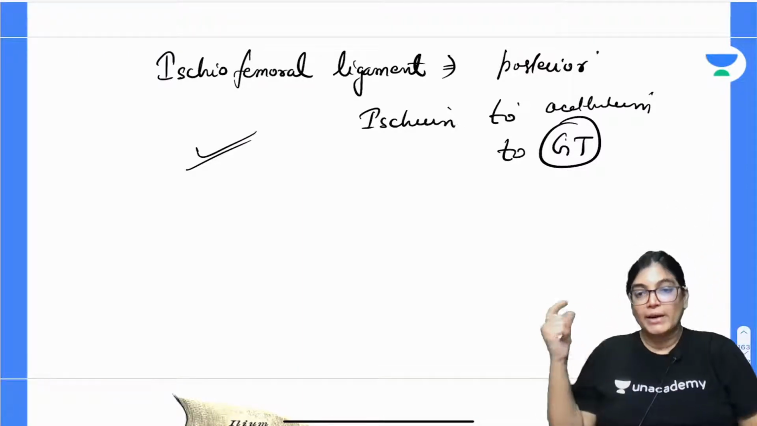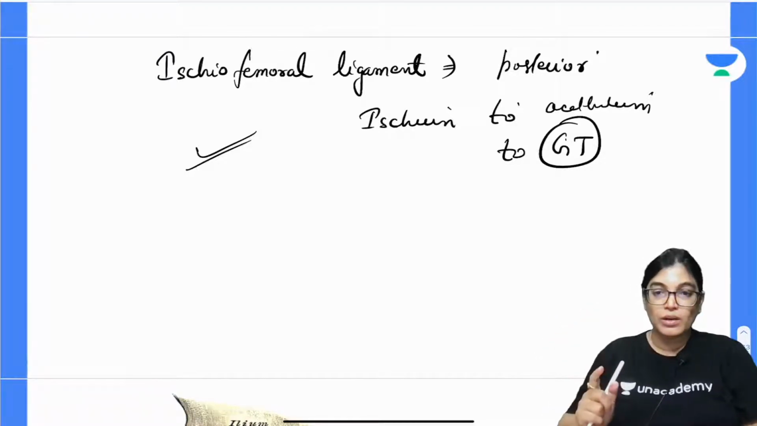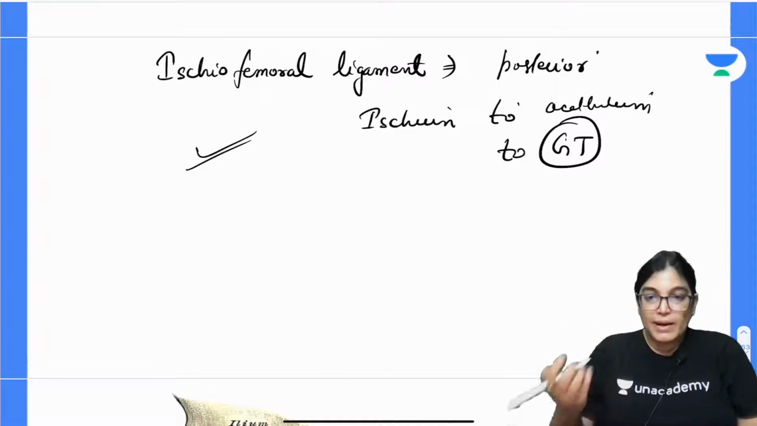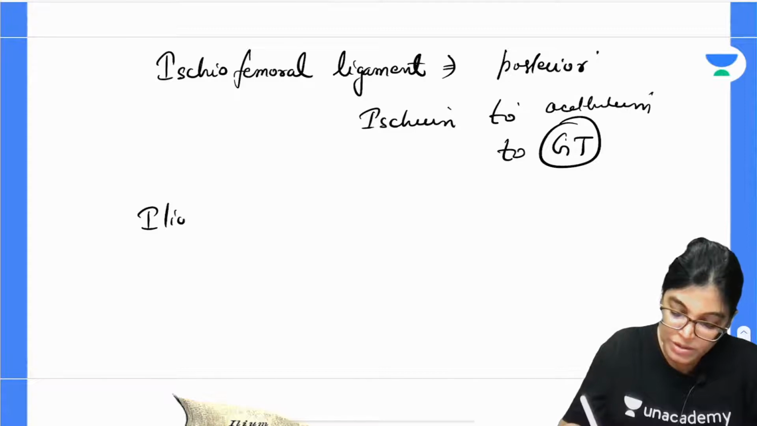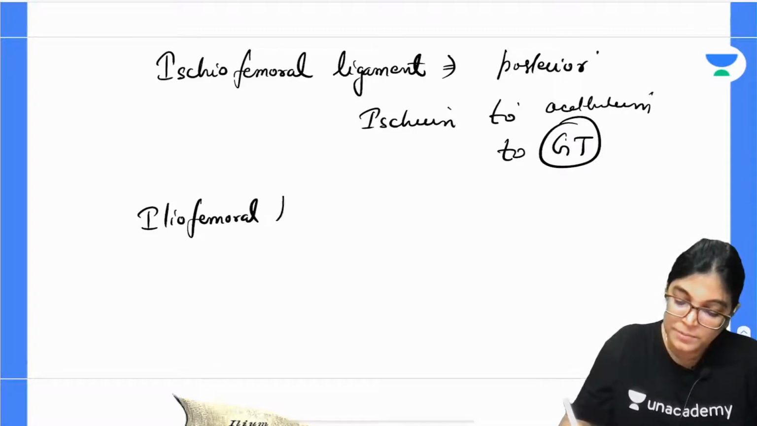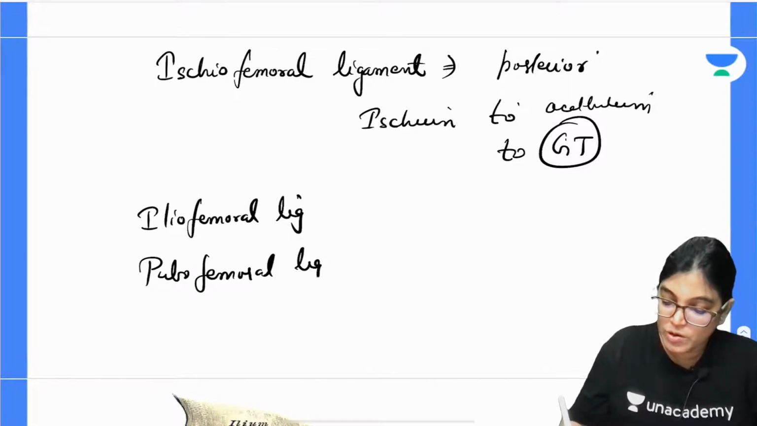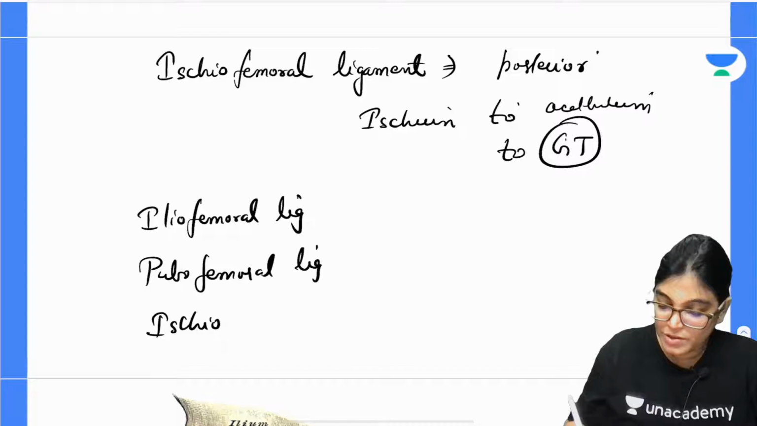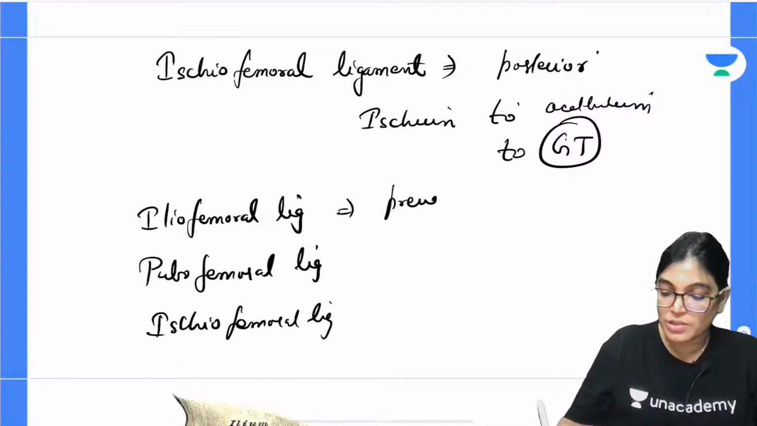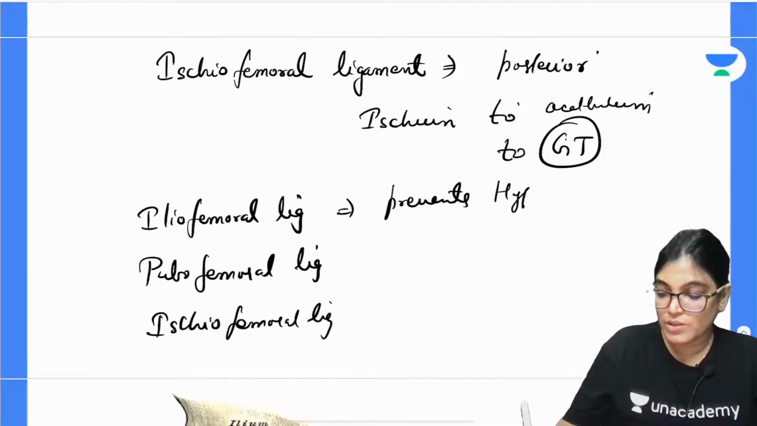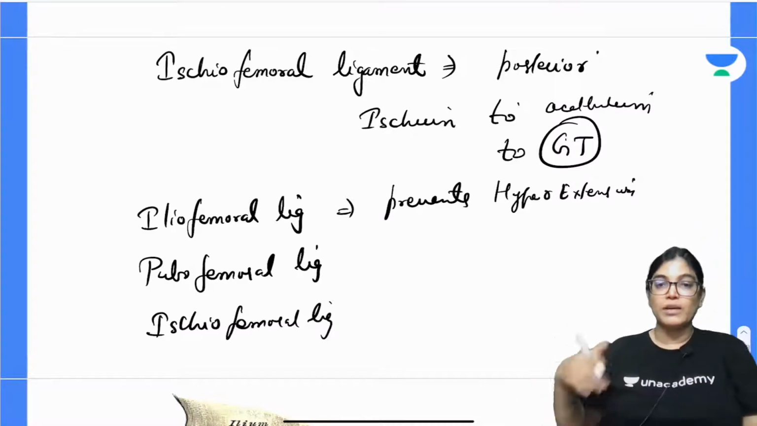One more point I want to add on, please note down. If we talk about the three ligaments, the iliofemoral ligament, the pubofemoral ligament, and the ischiofemoral ligament, what is the function? Please note down. The iliofemoral ligament prevents hyperextension of the hip joint, so preventing the body from falling backward.